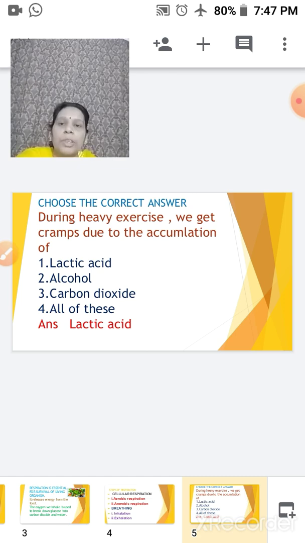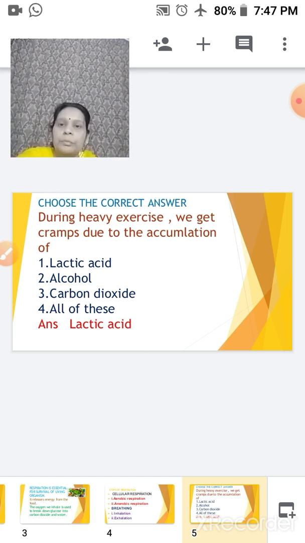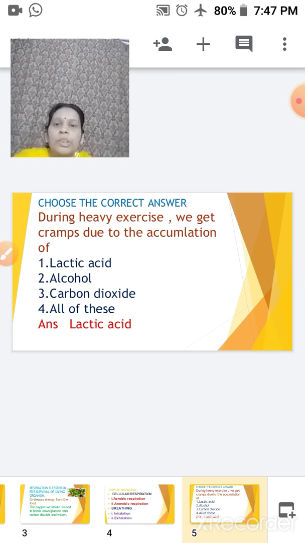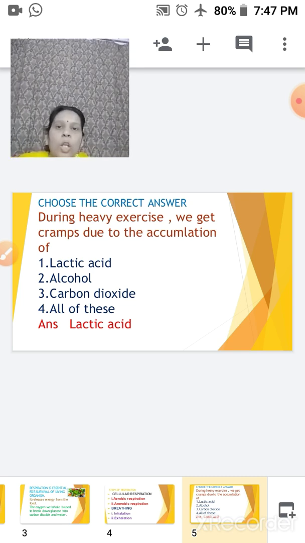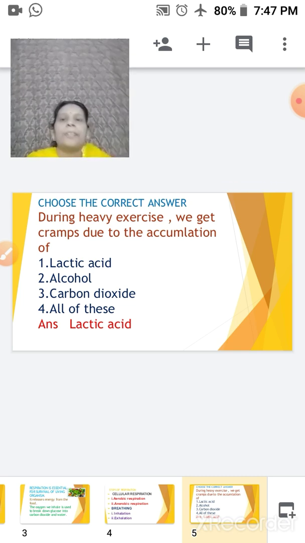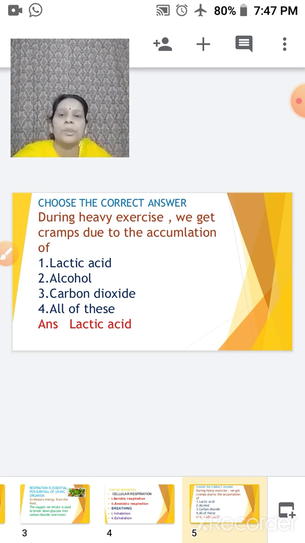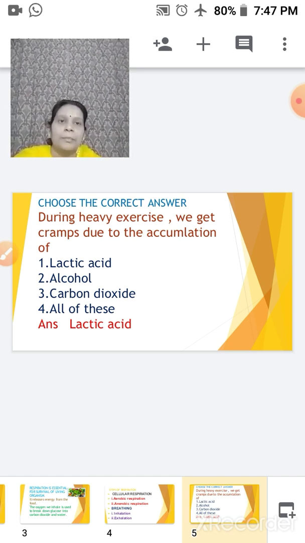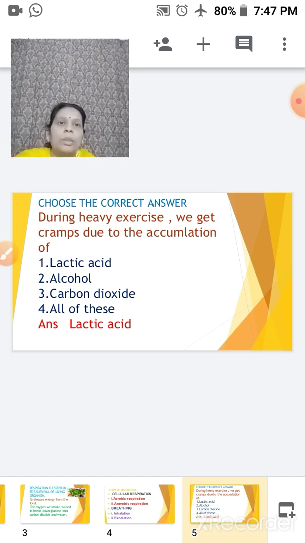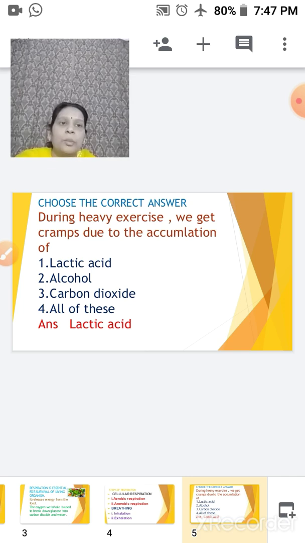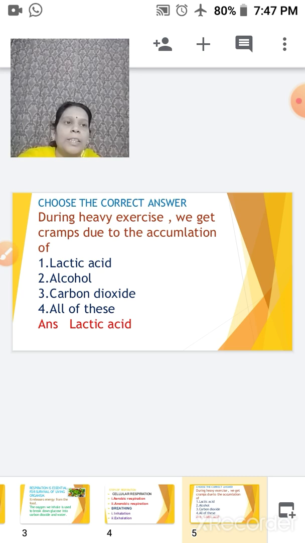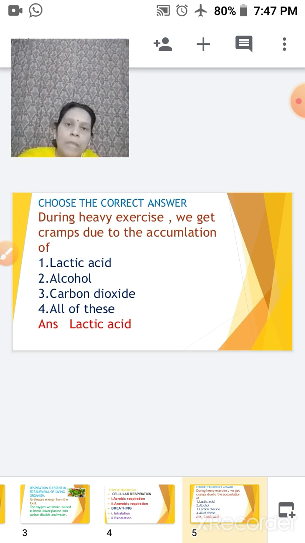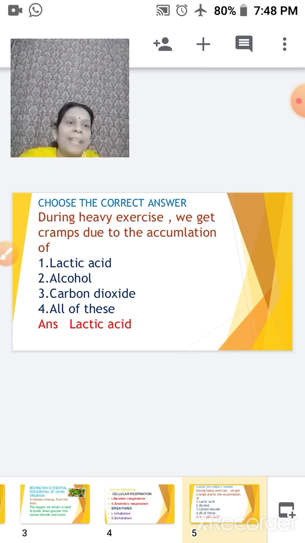The first question is, choose the correct answer. During heavy exercise, we get cramps due to the accumulation of lactic acid, alcohol, carbon dioxide, or all of these. As you know, it's lactic acid. These lactic acids get accumulated within the muscles, and at that time we feel the pain and also get the cramps.